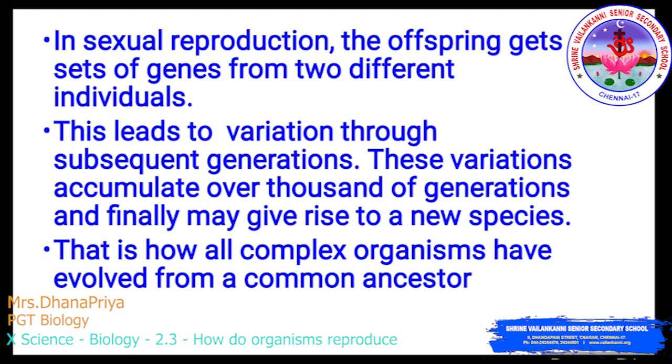In sexual reproduction, the offspring gets sets of genes from two different individuals. So this leads to variation through subsequent generations. These variations accumulate over thousands of generations and finally may give rise to a new species. That is how all complex organisms have evolved from a common ancestor.